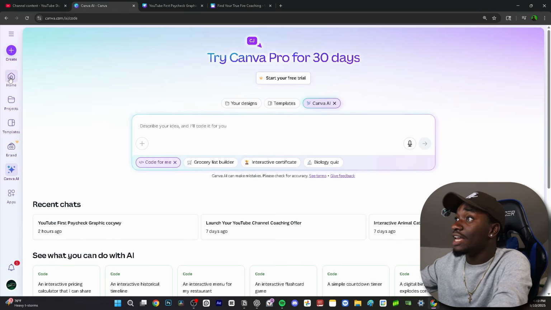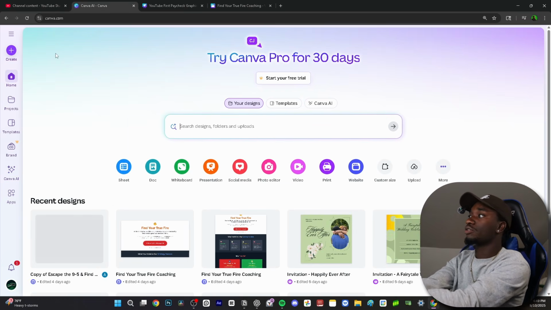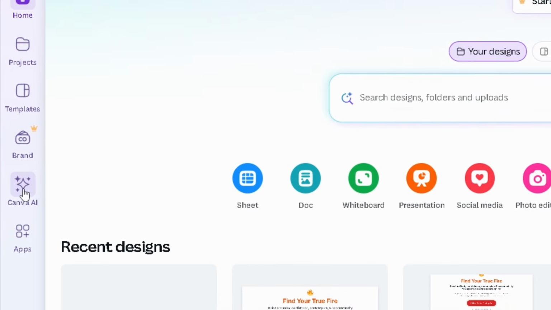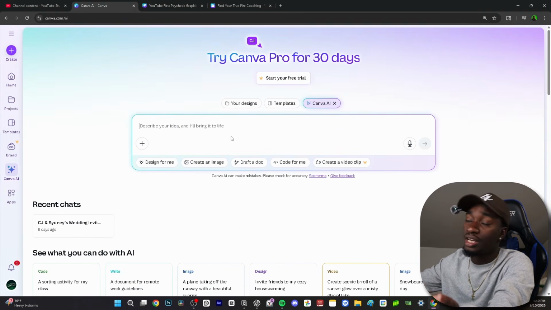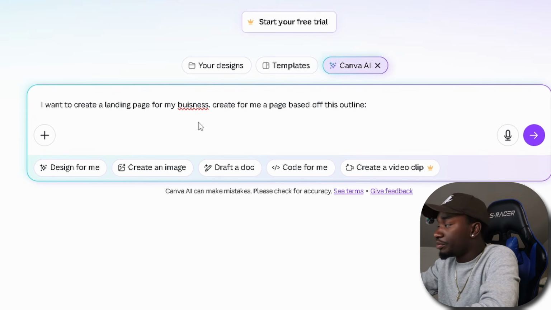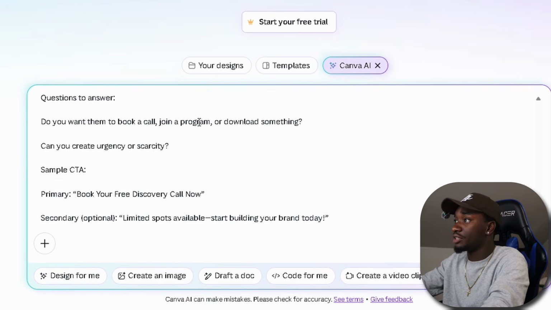Canva has an AI feature. It's pretty insane. So when you go on the home page, you'll see this page right here, and now you've got a Canva AI section right here. So you'll tap this. It's going to say describe your idea and bring it to life. Here's where we cook. All right, I want to create a landing page for my business. Create for me a page based off this outline. And then you'll pretty much just paste it in from what you got with ChatGPT.